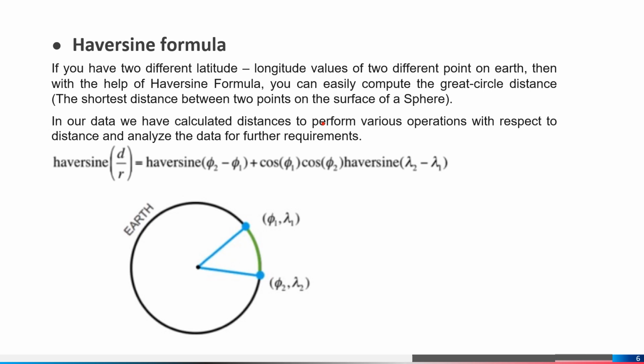Here lambda 1 and lambda 2 are latitude and phi 1, phi 2 are longitude. So we can use this formula: haversine(d/r) is equal to haversine(phi 2 minus phi 1) plus cos phi 1 into cos phi 2 into haversine(lambda 2 minus lambda 1), for finding distance.